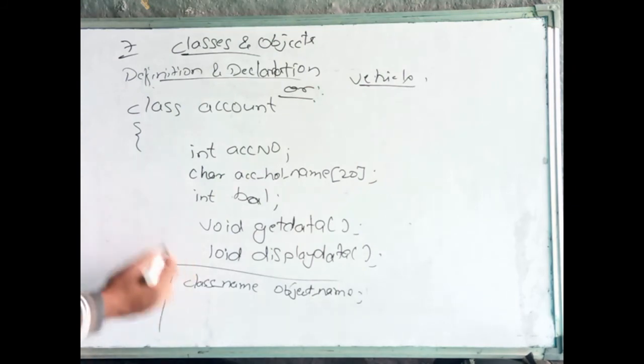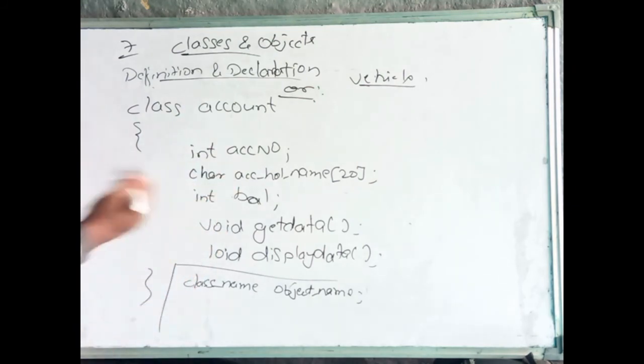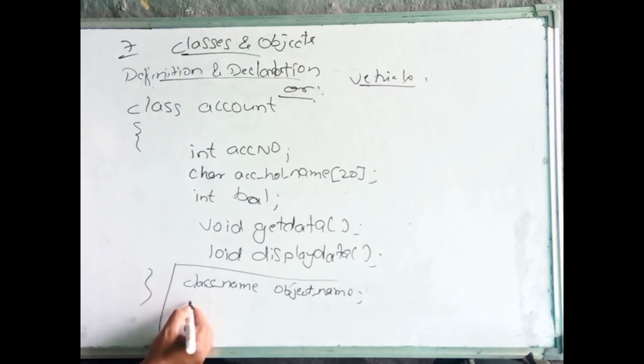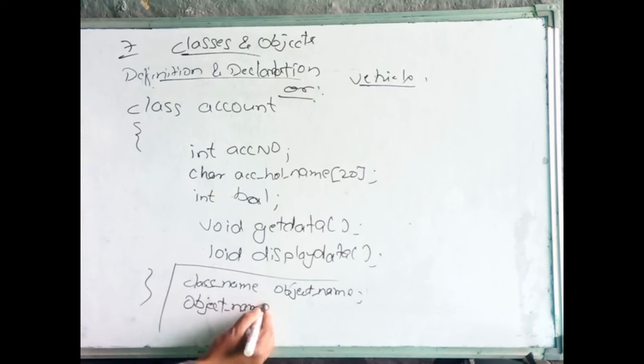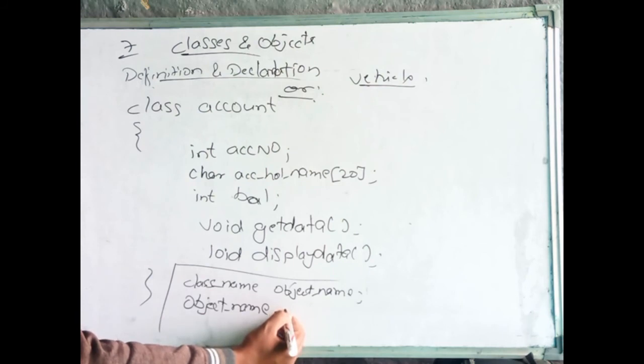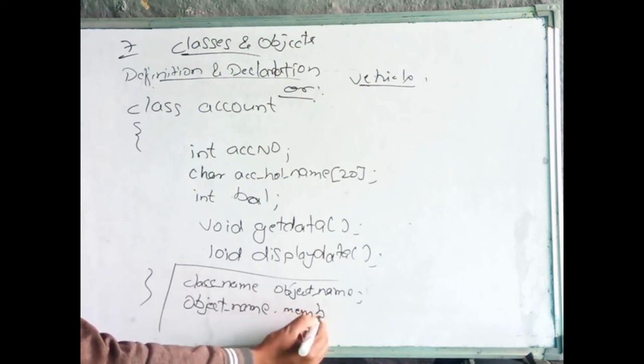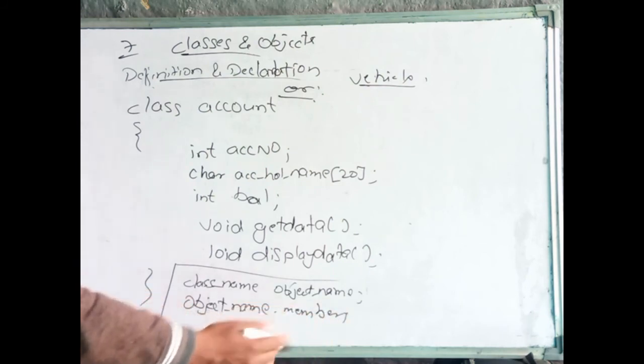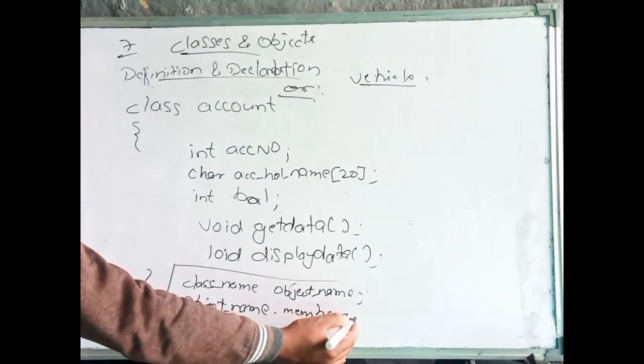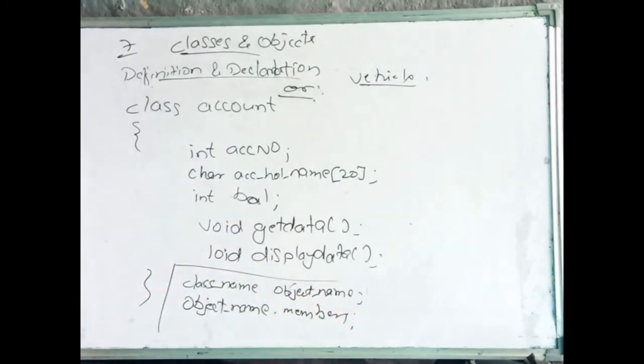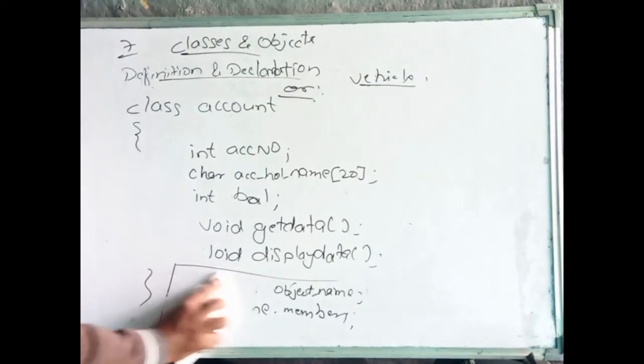Clear? For using these variables, the members of the class, how will it be? The syntax for that will be the same thing. Object name dot. By using this dot operator, we are accessing the members of the class. Object name, dot, and here we are providing the members. It may be a data member or a member function. Both we access in the same way only. Clear? Now we will see an example for that. This is the syntax of the object.